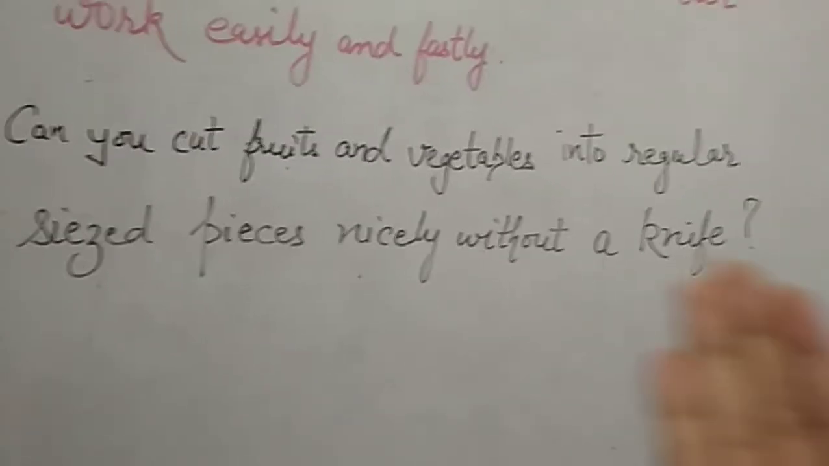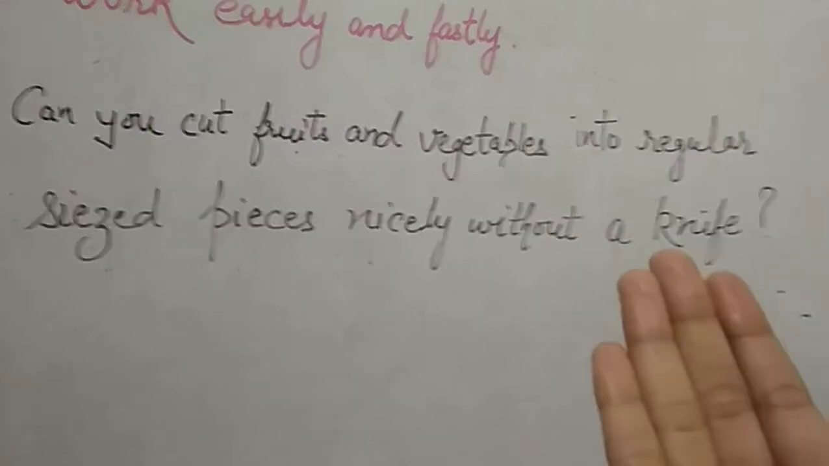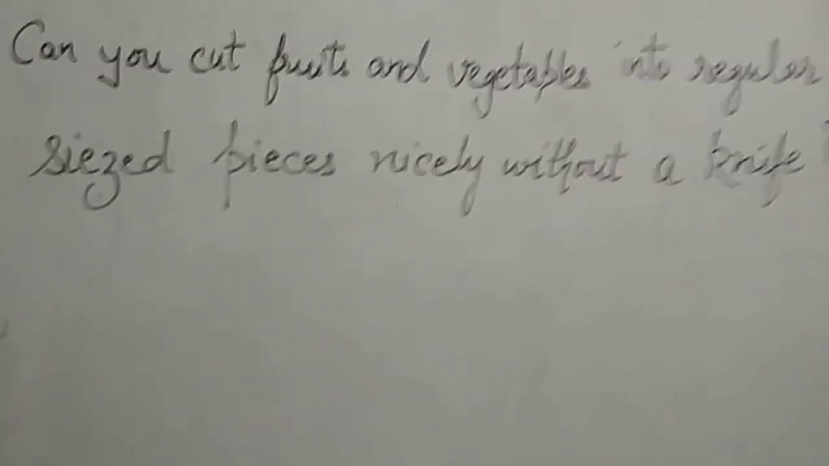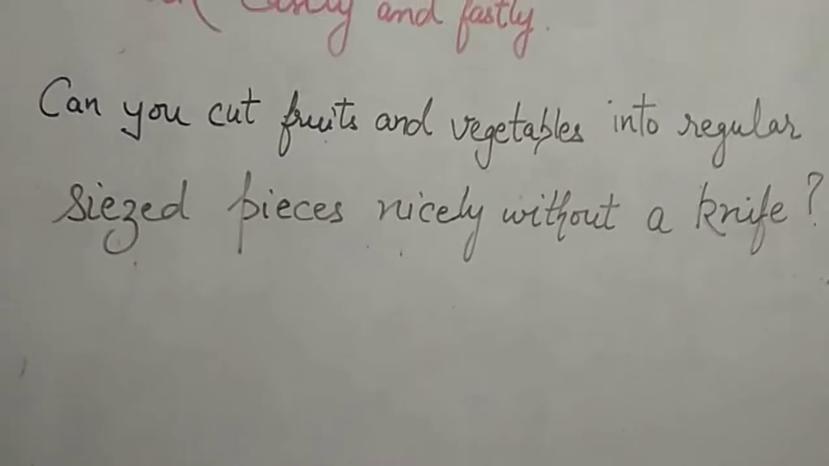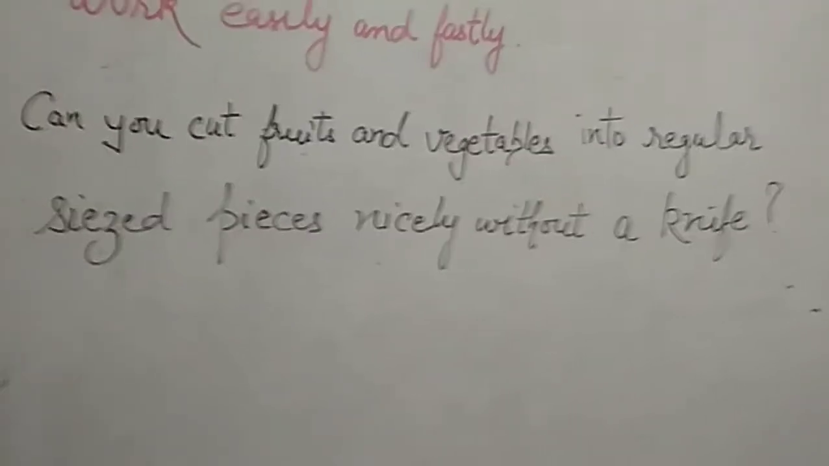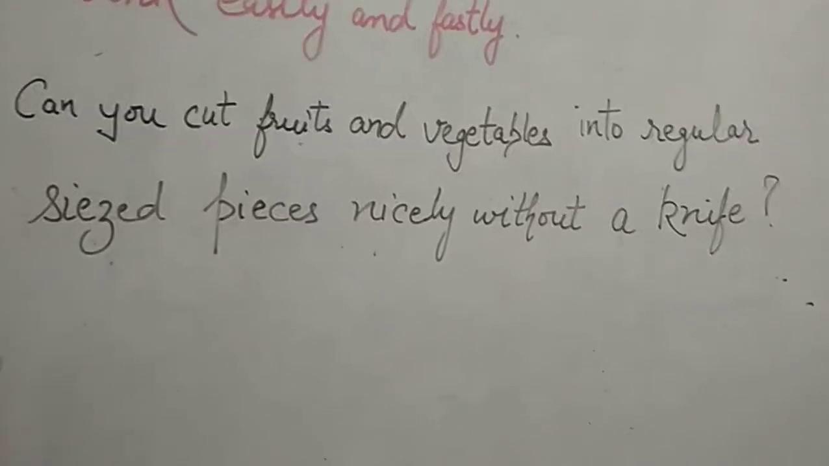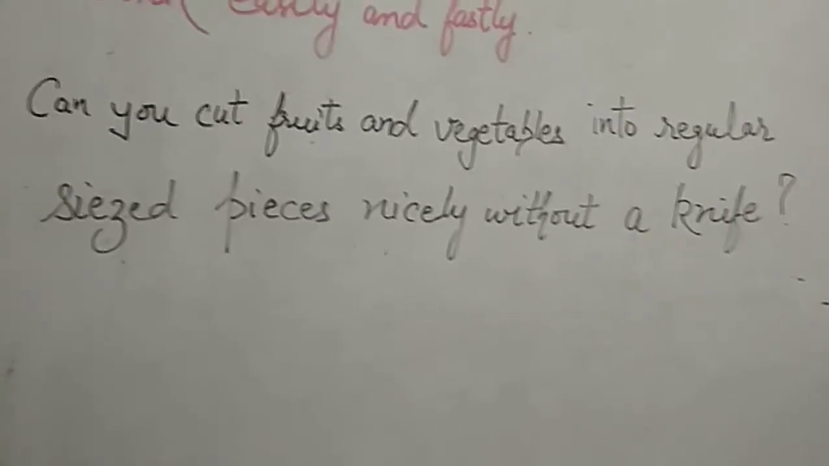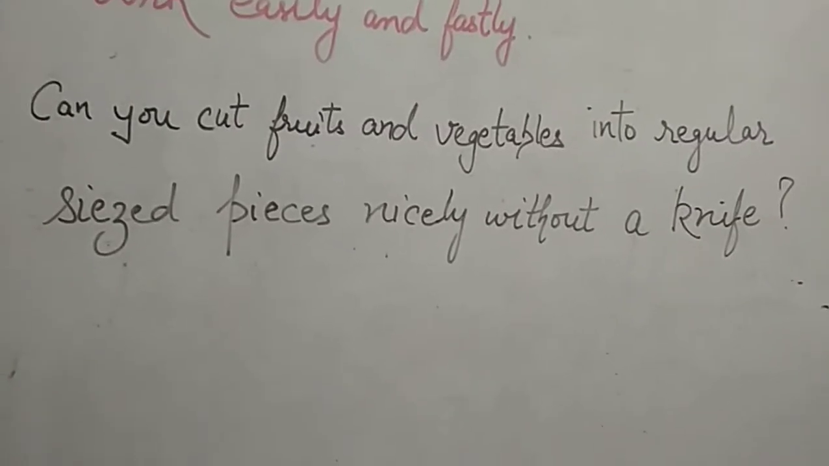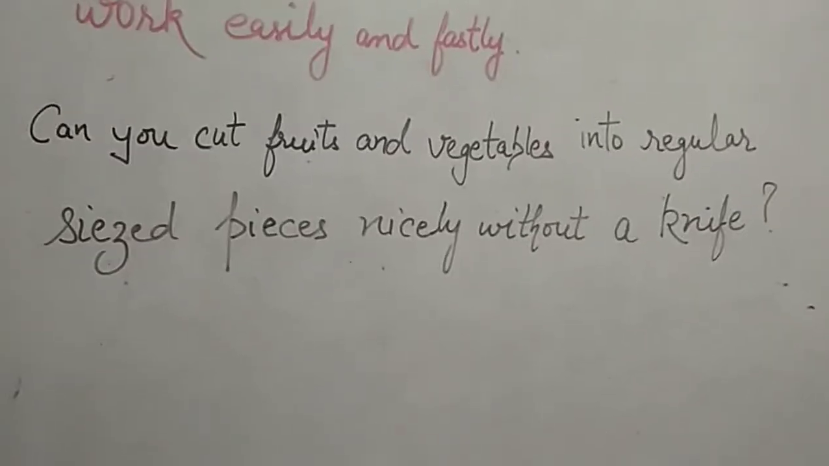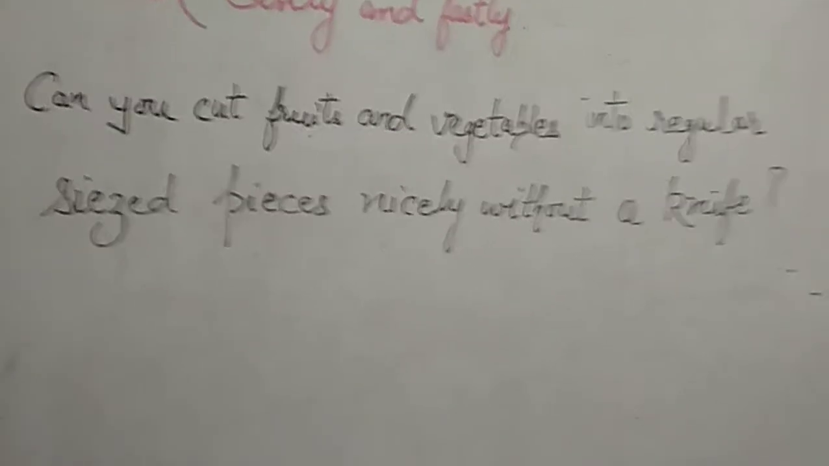We cannot cut fruits and vegetables into regular sized pieces nicely without a simple machine. Here the simple machine is what? Knife. You are not going to cut it by your hands alone, so we require a simple machine. Here the simple machine is the knife. So the knife helps us to cut the fruits and vegetables into regular sized pieces. Just like the knife, there are some other examples also.